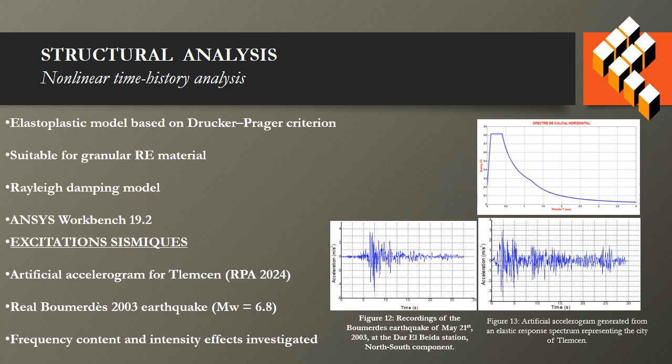A nonlinear time history dynamic analysis was performed using ANSYS Workbench. The material behavior was modeled with an elastoplastic Drucker-Prager criterion. Rayleigh damping was adopted with coefficients derived from modal analysis. Two seismic inputs were applied, an artificial Tlemcen accelerogram and a real Boumerdès earthquake.